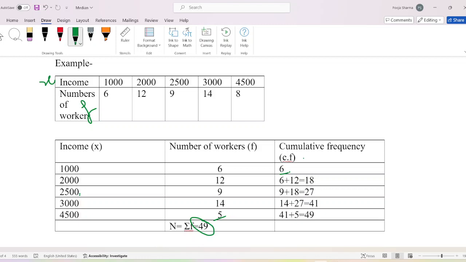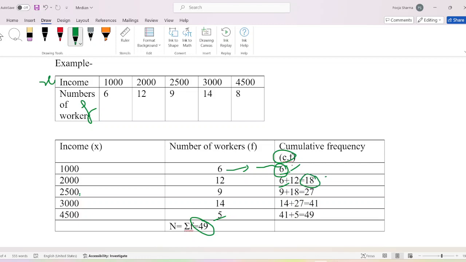CF means cumulative frequency. How will we find CF? The value of f is the value of CF. The first value of f is the first value of CF, meaning the first value of f is 6. Then we will write 6 over here. After that, the first value of CF, that is 6, plus the second value of f, that is 12. Total is 18.